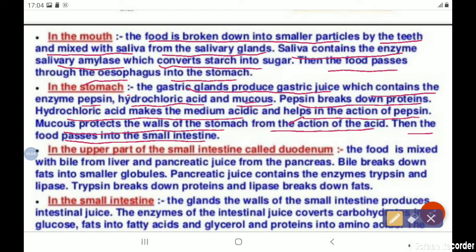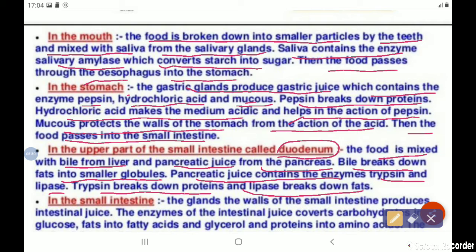And the upper part of the small intestine is called the duodenum. The food is mixed with bile from the liver and pancreatic juices from the pancreas. Bile breaks down fats into smaller globules. Pancreatic juice contains the enzymes trypsin and lipase. Trypsin breaks down proteins and lipase breaks down the fats. So it's a very clear function of each, as written here.